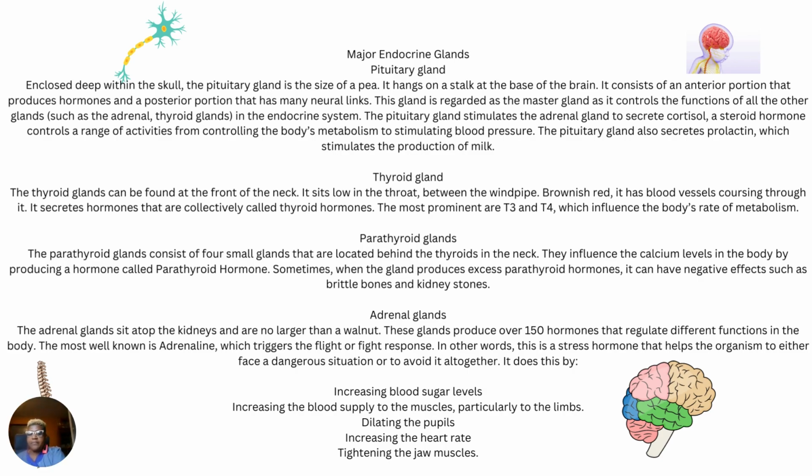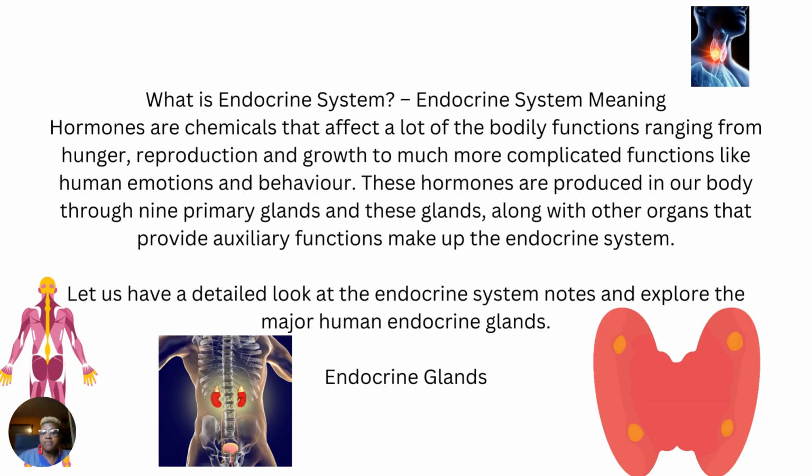The parathyroid gland consists of 4 small glands that are located behind the thyroids in the neck. They influence the calcium levels in the body by producing a hormone called parathyroid hormone. So again, let's look at this picture here. This is the parathyroid. It's behind the thyroid in the neck.